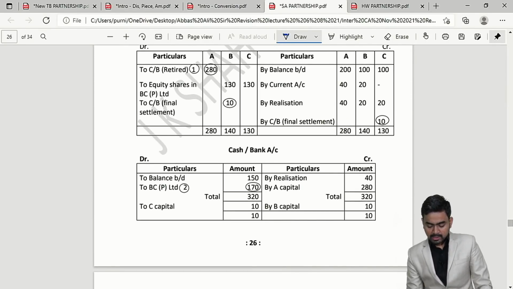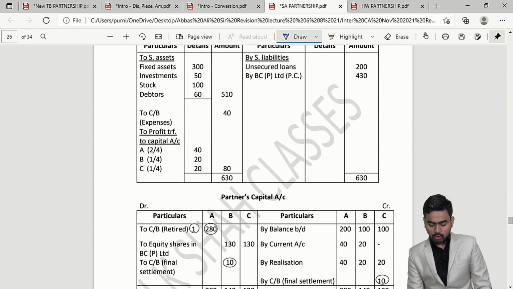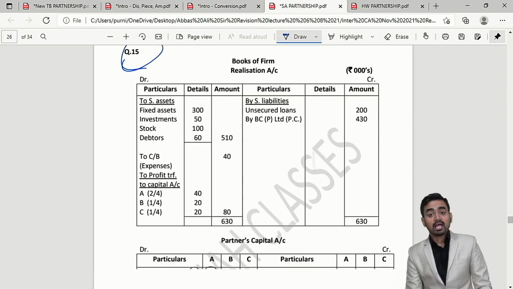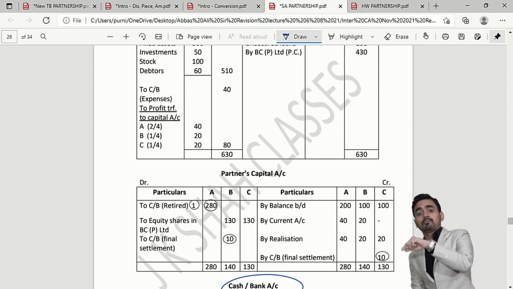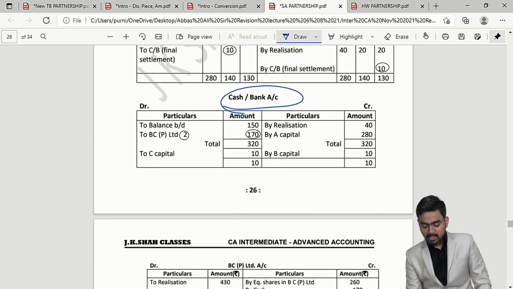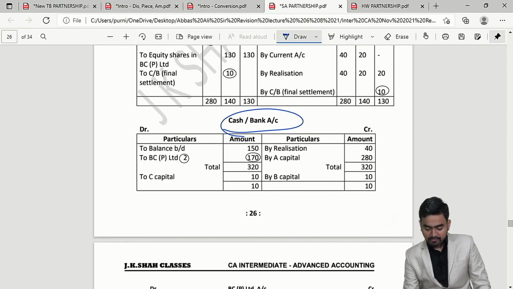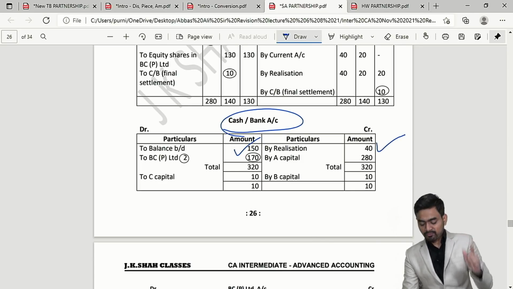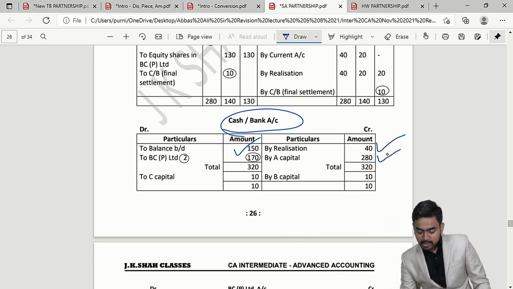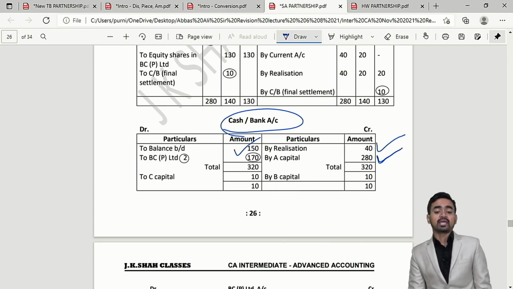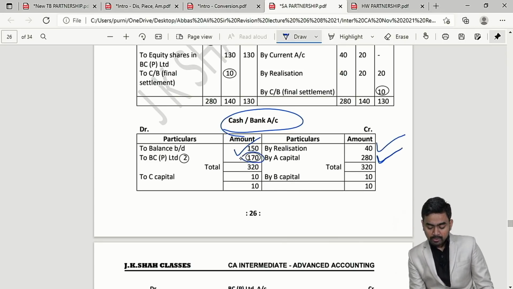Check. This is the cash bank account of question number 15. How much cash will the company pay? Please check. Already they are having 150 rupees in hand. They paid out of this 40 rupees realization expense, they meaning the firm, and they paid 280 rupees to A. And hence you will find some cash deficit of 170.